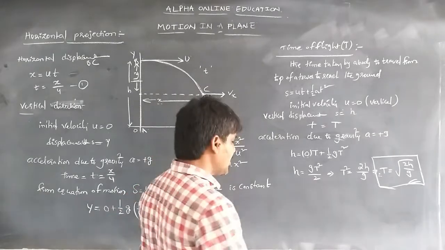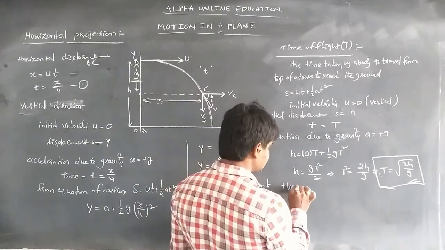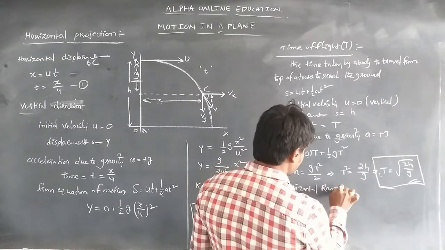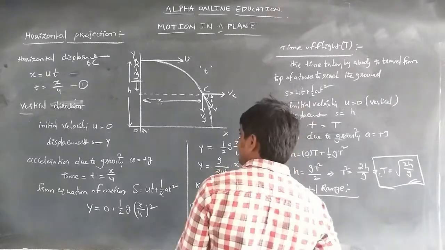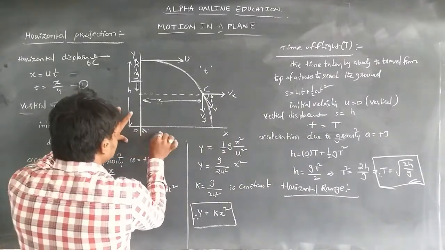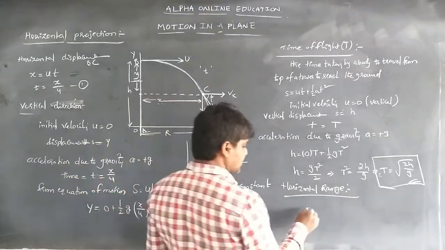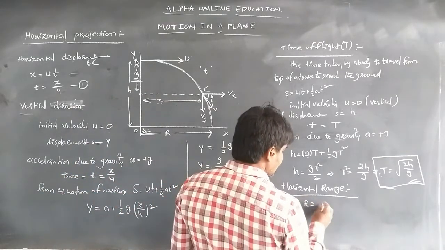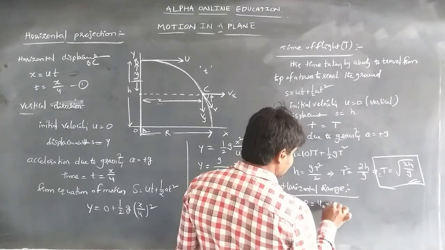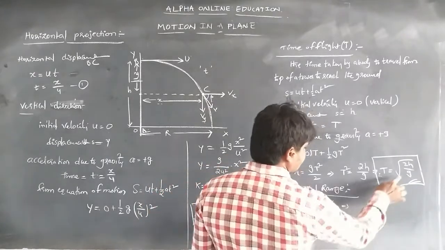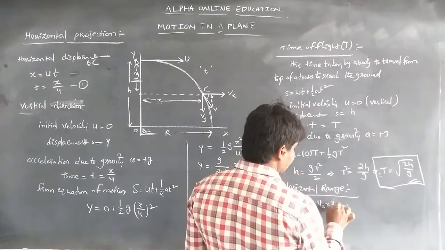The next one is the horizontal range. Horizontal range means the distance the body has traveled from this point to this point. We know that horizontal range R = ux × t, where t is the total time of flight.